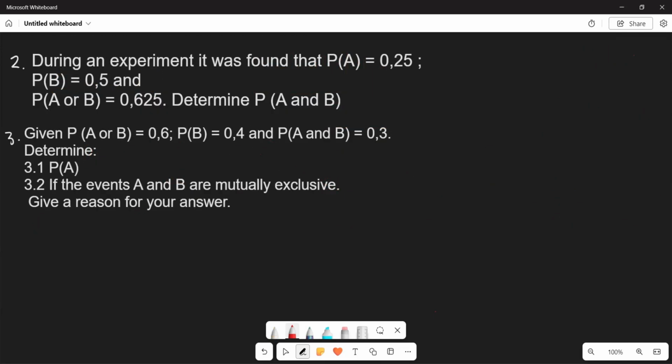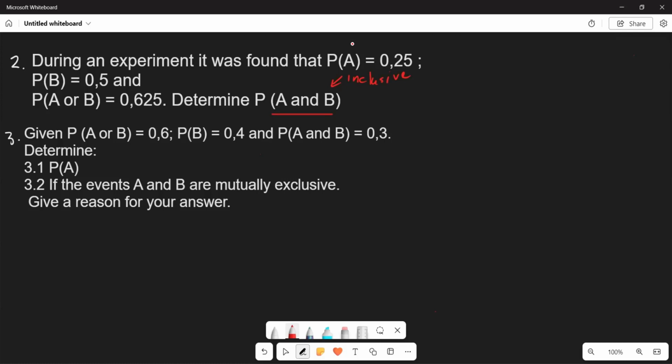They say that during an experiment, it was found that the probability of A is 0.25, the probability of B is 0.5, and the probability of A or B is 0.625. Now they want you to find the probability of A and B. Basically, they want you to prove whether this is mutually inclusive or not, because if you can find a value for the probability of A and B, then you can conclude these are mutually inclusive.